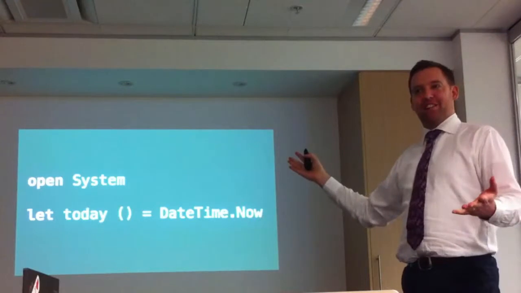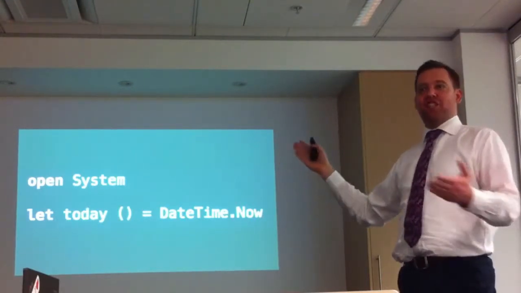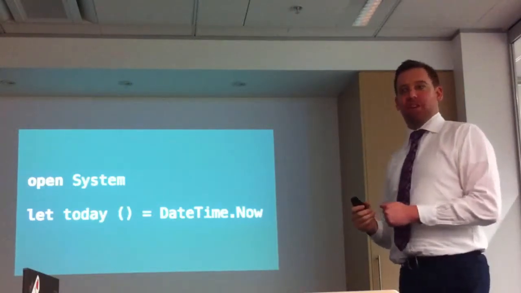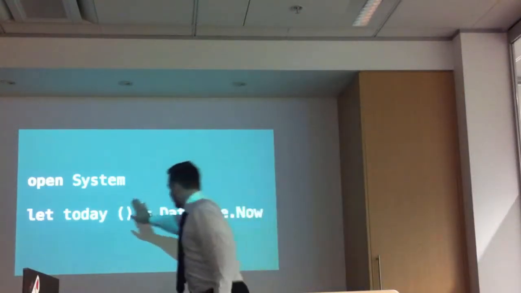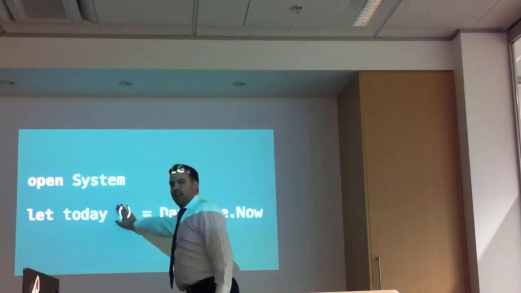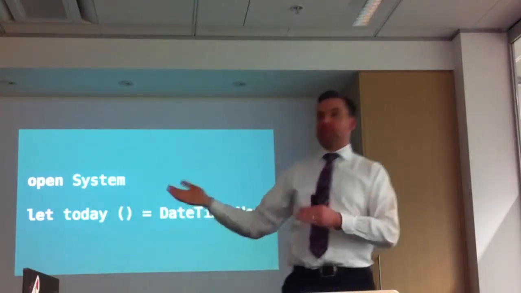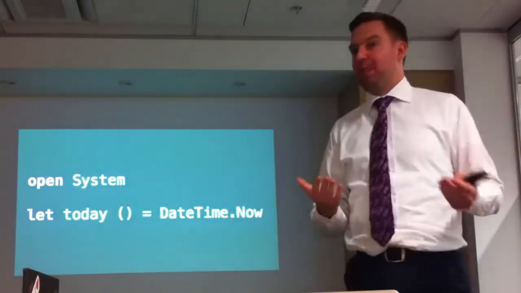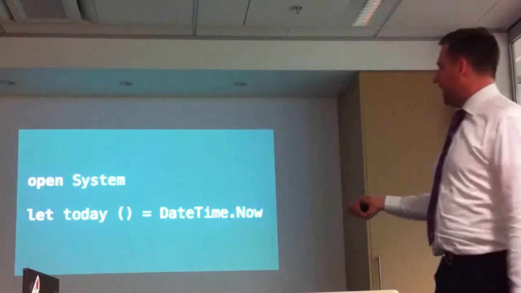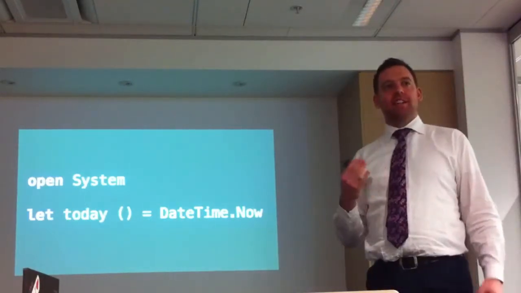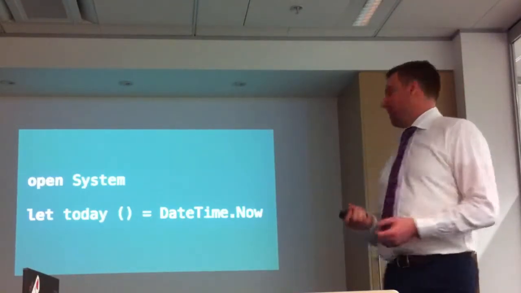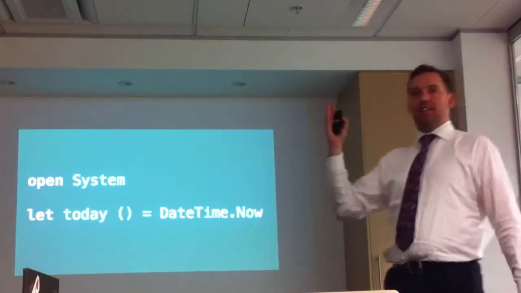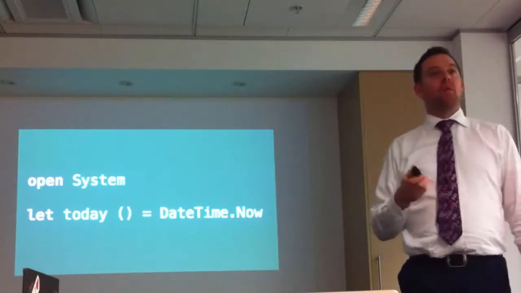Does that make sense? Yeah, you're just saying it's a function, but we don't want to take anything. If I got rid of that, that would just be a value, because we would just say let today = DateTime.Now. We would set DateTime.Now to today, and then that would be it. It'd just be a value. But by adding in the two parentheses, we're passing in a unit. And then every time we call today, we get DateTime.Now. Is it pure? No. Why isn't it pure?